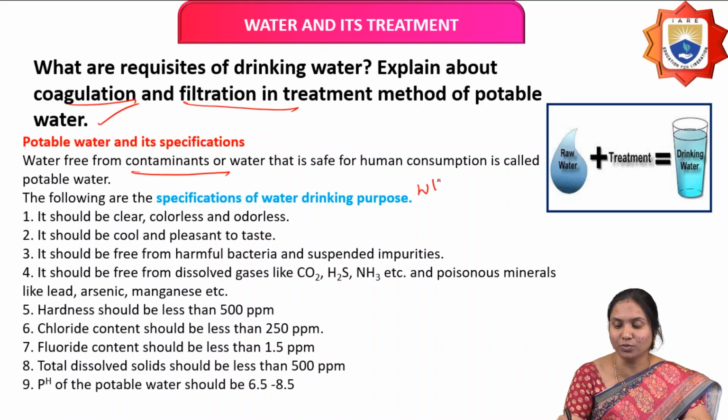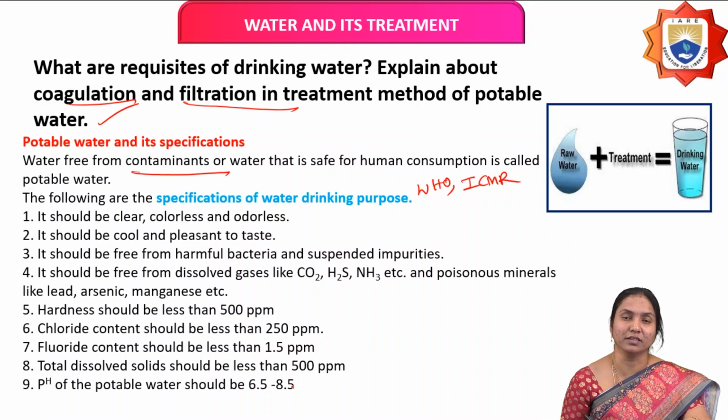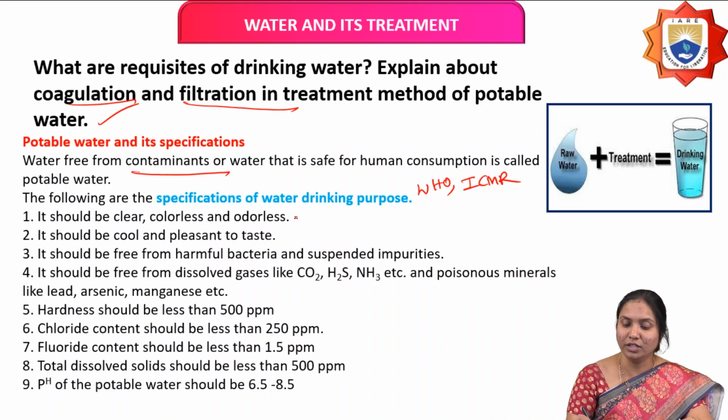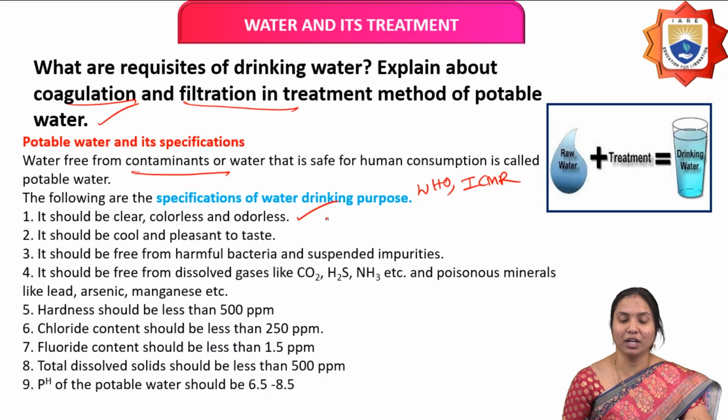According to WHO, World Health Organization, and ICMR, Indian Council of Medical Research, they give some specifications for drinking water or potable water. According to that, it should be clear, colorless, odorless. It should be cool with a pleasant taste.